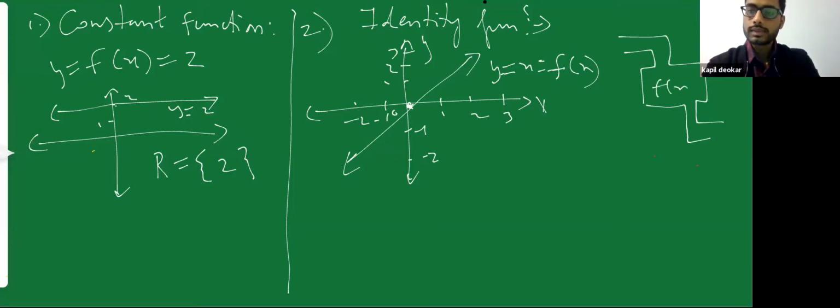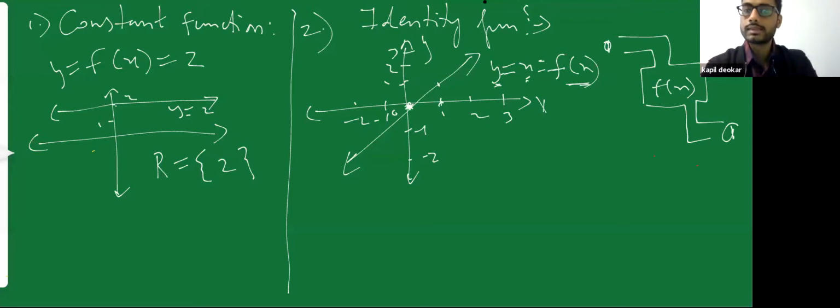Where function output is this. So what this machine is doing is, whatever input is coming, it is giving it as output. So I'm putting in 1 over here, and my output is y is equal to x, so my output is also 1. Okay, let's see. If x is equal to 1, what value of y am I getting? 1. If I'm putting in 0, what output am I getting? 0. So x is equal to 0, y is equal to 0.